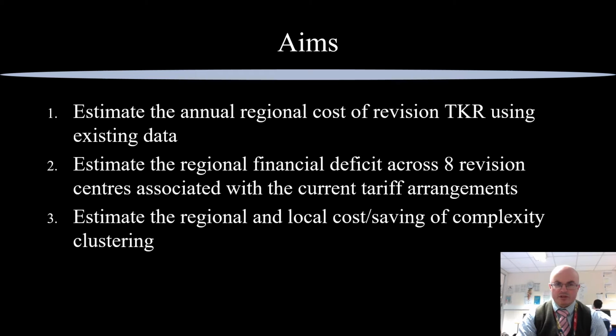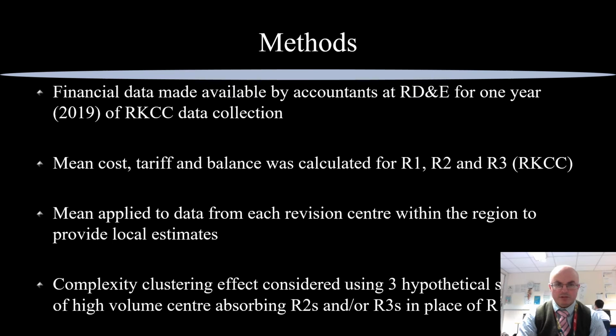The aims therefore were to estimate the annual regional cost of revision total knee replacement from existing data, estimate the regional financial deficit across 8 revision centres associated with the current tariff arrangements, and estimate the regional and local cost saving of complexity clustering. In terms of methods, we had 1 year of data available from the RD&E.